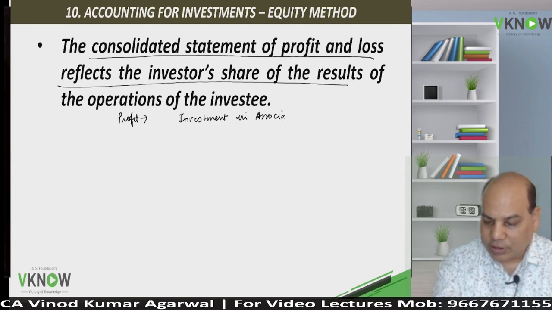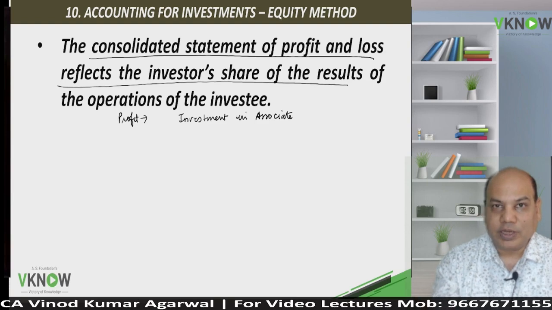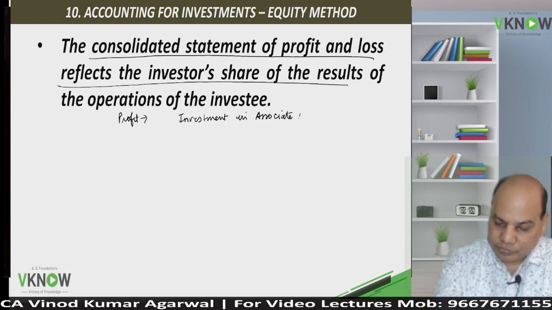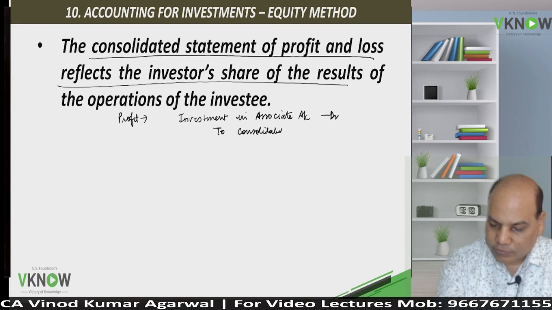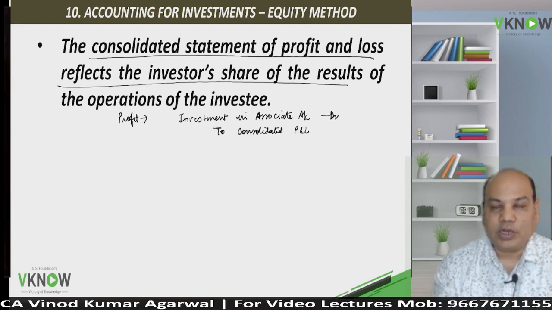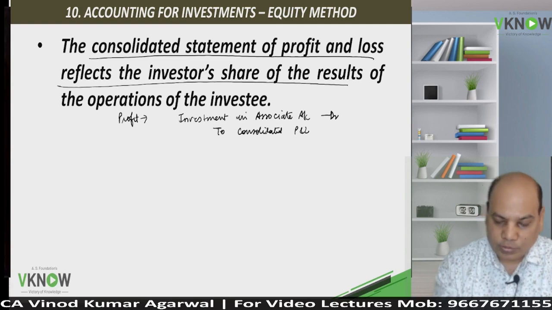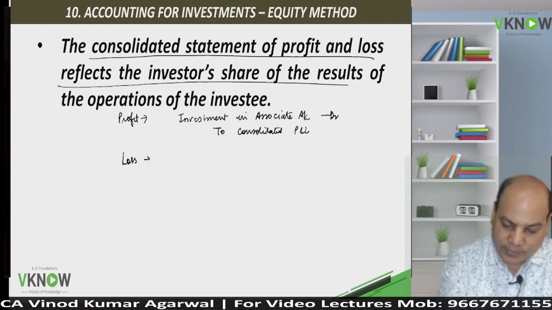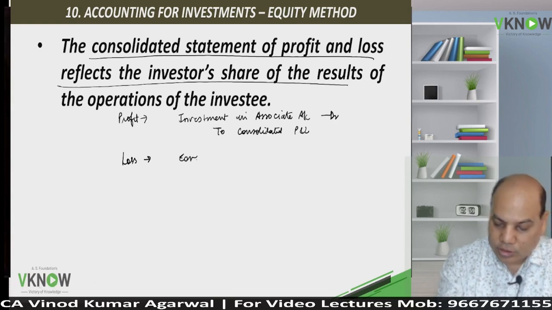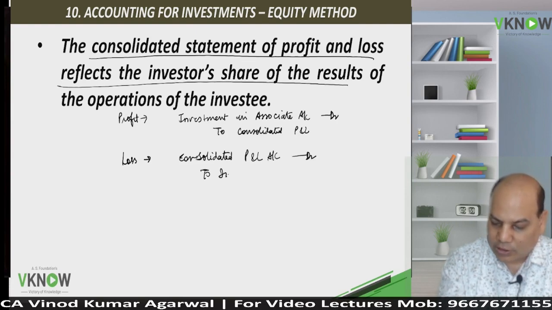This is for understanding: if I am debiting investment in associate, the investment value will increase, and the consolidated profit and loss account will show the share in profit. Suppose the associate suffers loss, then we are going to record our share in loss. Consolidated P&L account debit, to investment. Investment value will reduce.